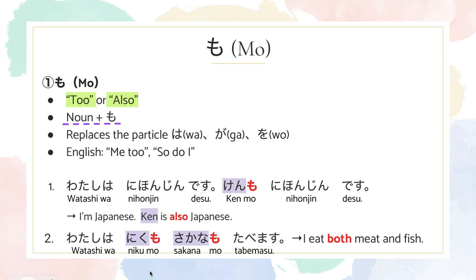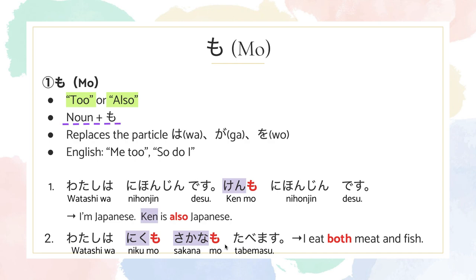The second example says, 私は肉も魚も食べます。It means I eat both meat and fish. I use this example because it is interesting: you have to use mo twice, because it means both.